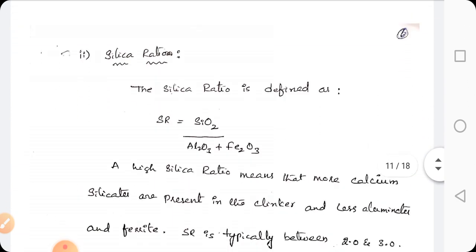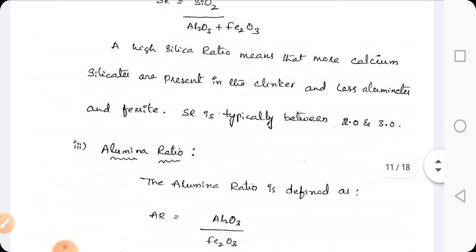Next, coming to the silica ratio. The silica ratio is defined as the ratio of SiO2 to Al2O3 plus Fe2O3. That means it is the ratio of silica to alumina and iron oxide. A high silica ratio means that more calcium silicates are present in the clinker and fewer aluminates and ferrite. Silica ratio is typically between 2 and 3.